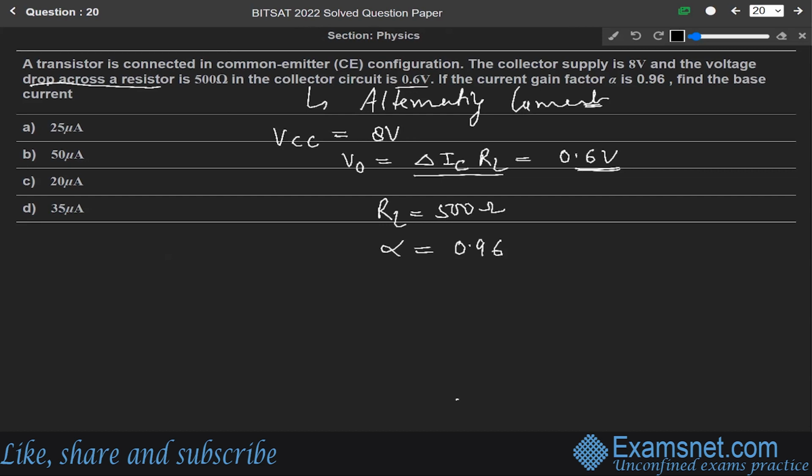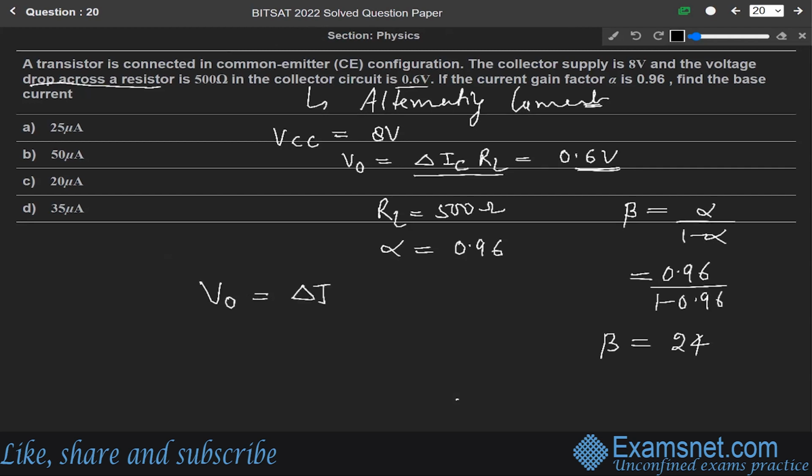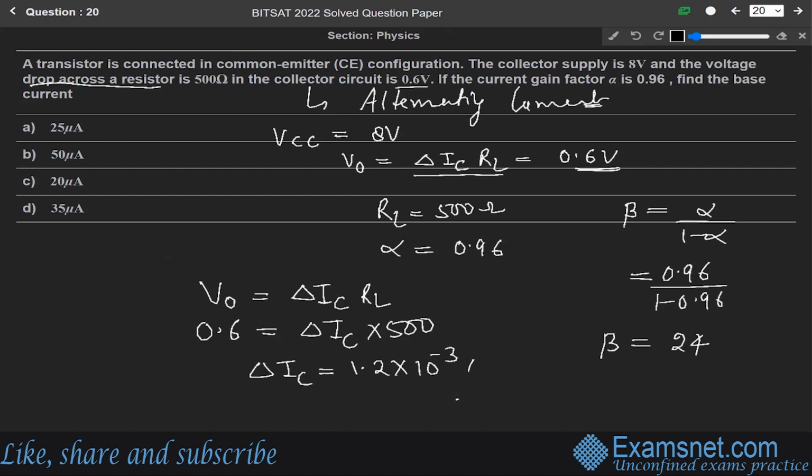So for the base current, we know that the relation between beta and alpha is beta equals alpha over 1 minus alpha. So it will be equal to 0.96 over 1 minus 0.96. So beta will be equal to 24. So V naught will be equal to delta IC into RL, and V naught is given as 0.6. So 0.6 equals delta IC into 500. From here, delta IC will be equal to 1.2 into 10 to the power minus 3 ampere.